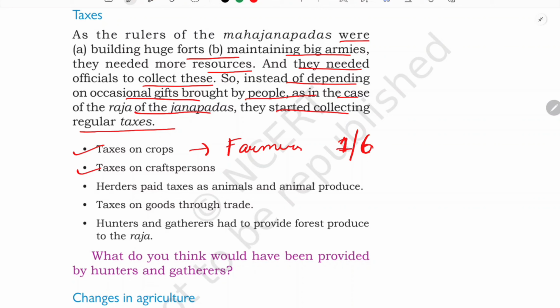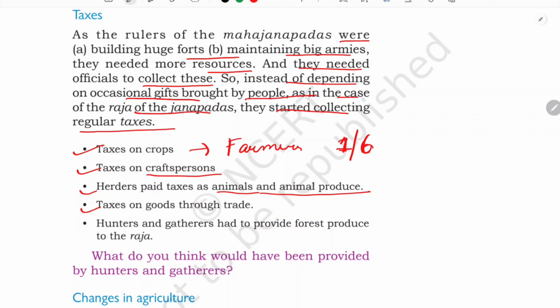Next is tax on craftspersons. Tax was collected from crafts, and it might be in the form of labor. For example, a weaver or smith had to work for a day every month for the king. So in that form they started collecting tax. And herders paid tax as animals and animal produce. They used to look after animals, so they would provide milk or eggs or anything they produced to the king, a share of it.